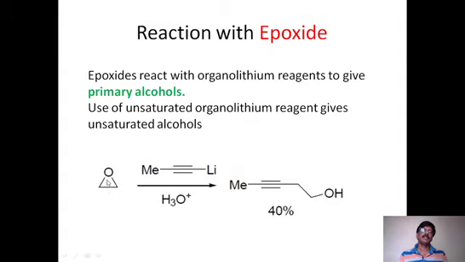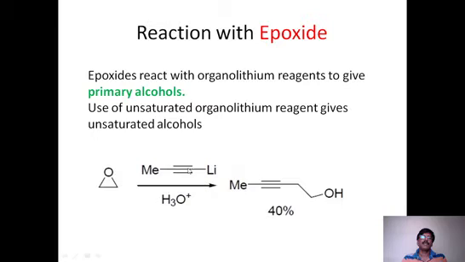So it has only one triangular cycle where one is oxygen and two carbons. When alkyl lithium reagents react with epoxides, they produce primary alcohols.